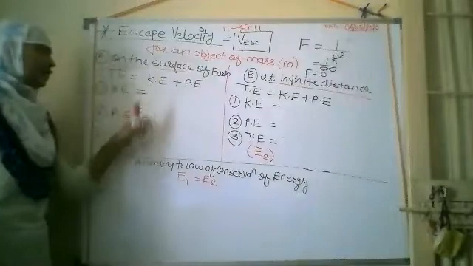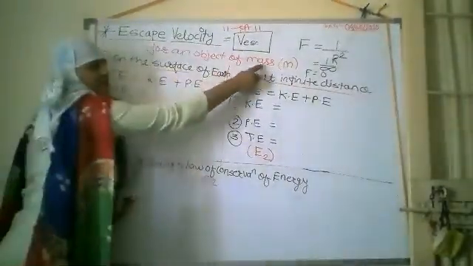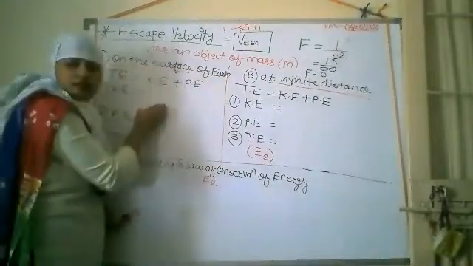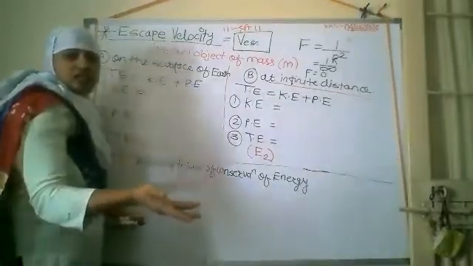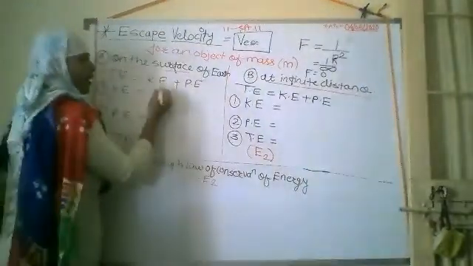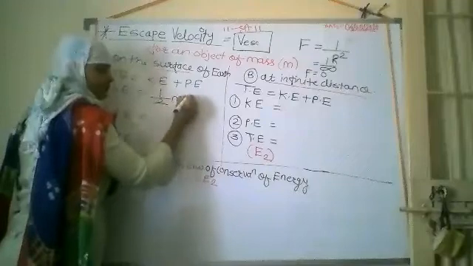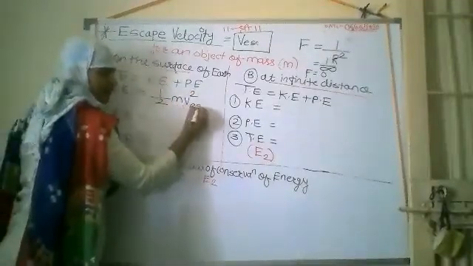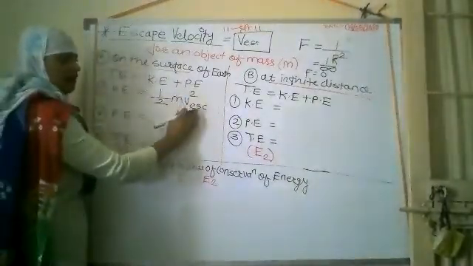So let me find out the kinetic energy of that object of mass m on the surface of the earth. On the surface of the earth, the initial velocity is nothing but the escape velocity. That's why we write kinetic energy; we know the equation, half mv square, but which velocity? The escape velocity, which we have to find out. So half m v escape square.